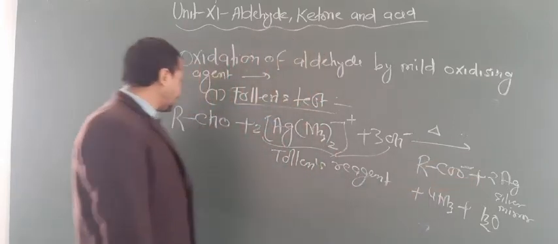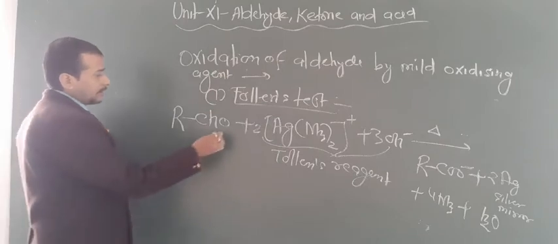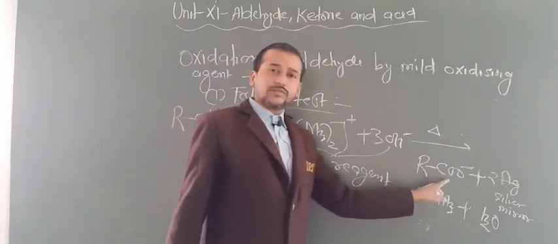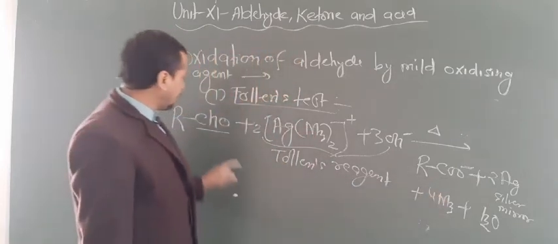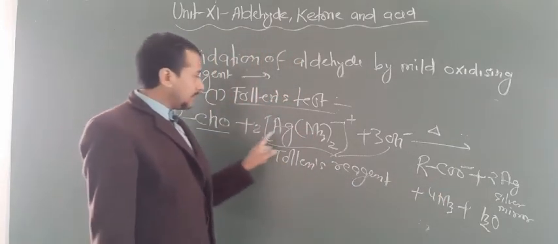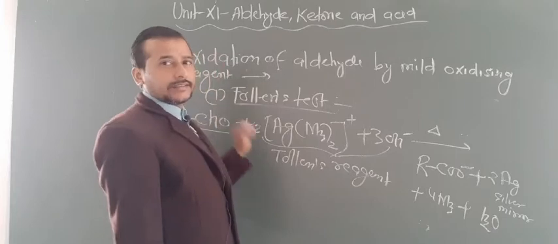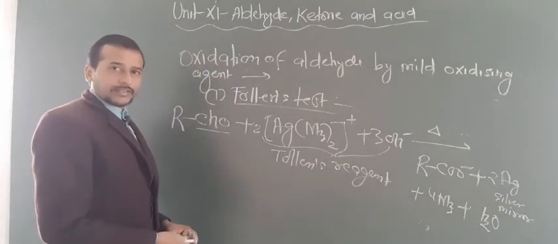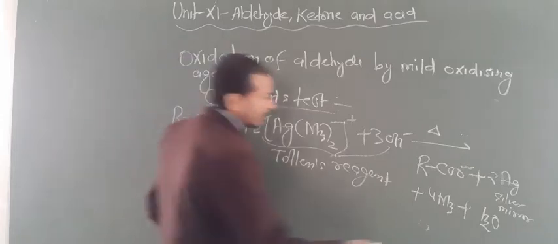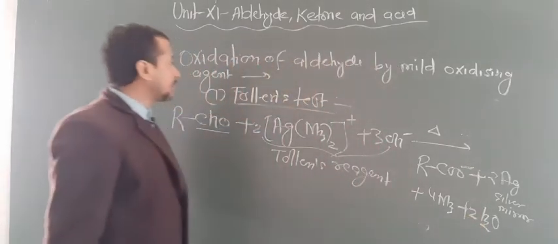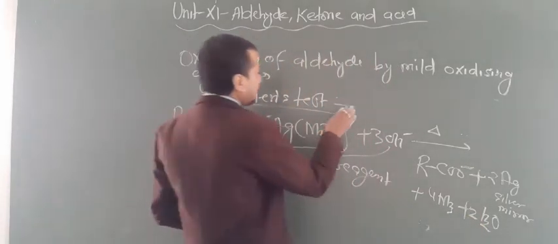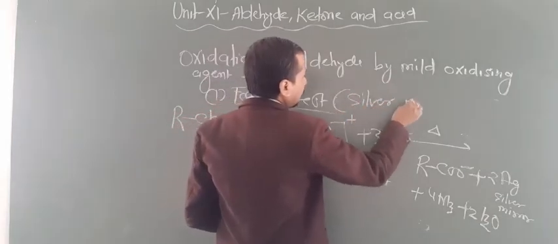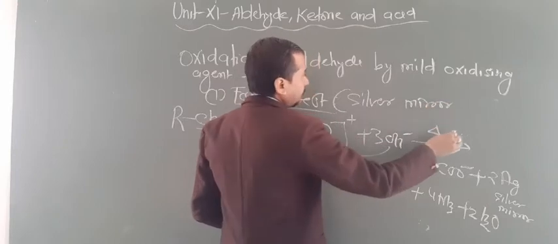Look here, this contains CHO. Now this C contains one more O. So that's why the aldehyde is oxidized, and this works as an oxidizing agent. That means it converts aldehyde into acid. Are you getting this point? Now you can note it down: this test is also known as the silver mirror test.